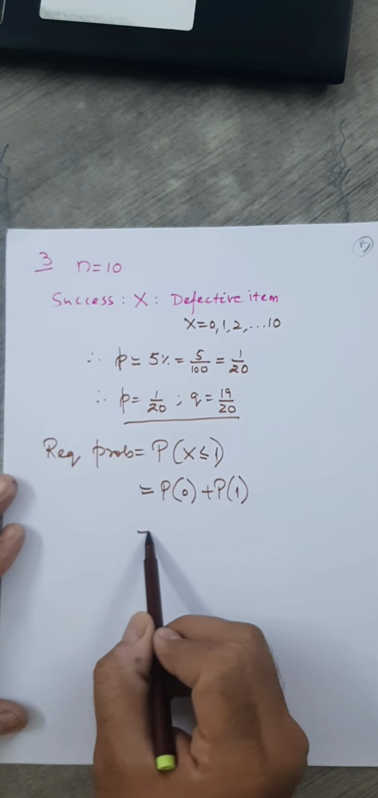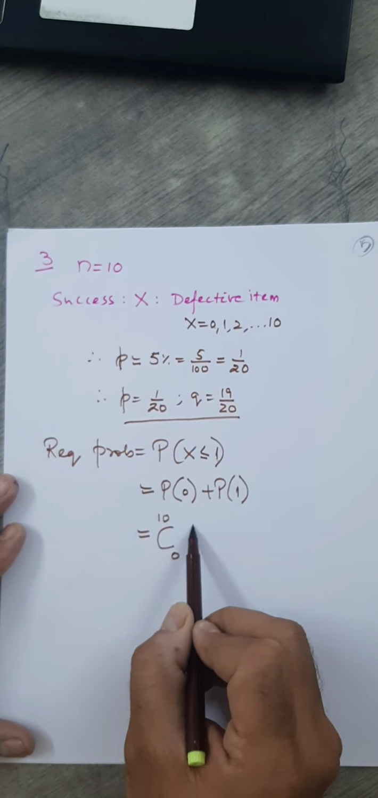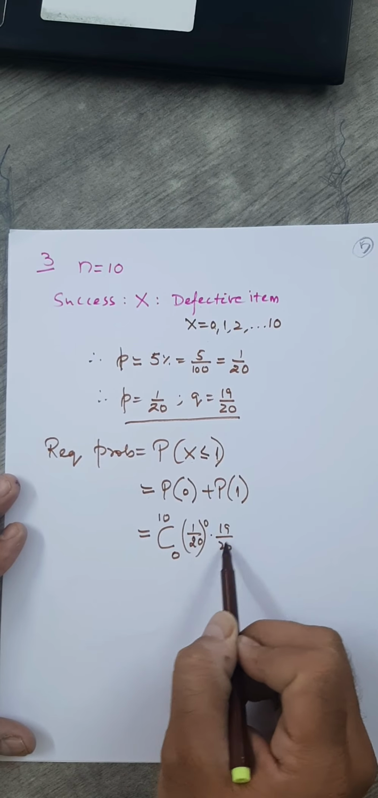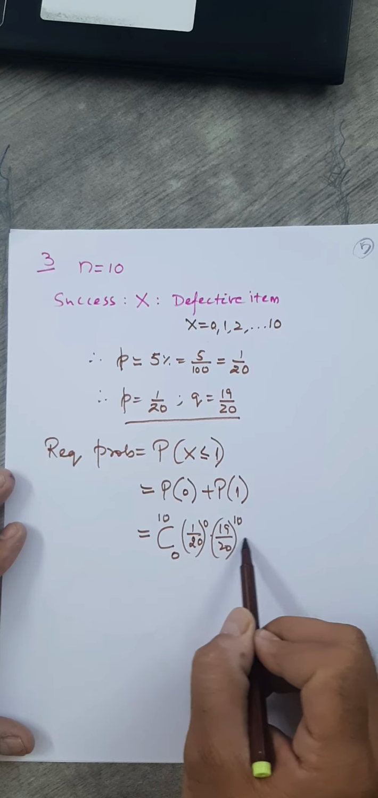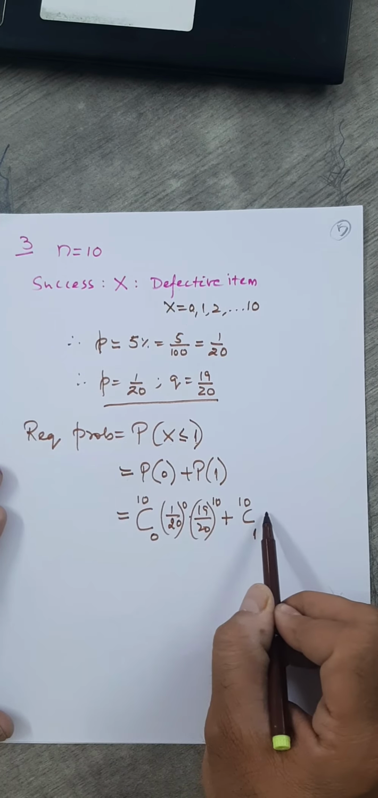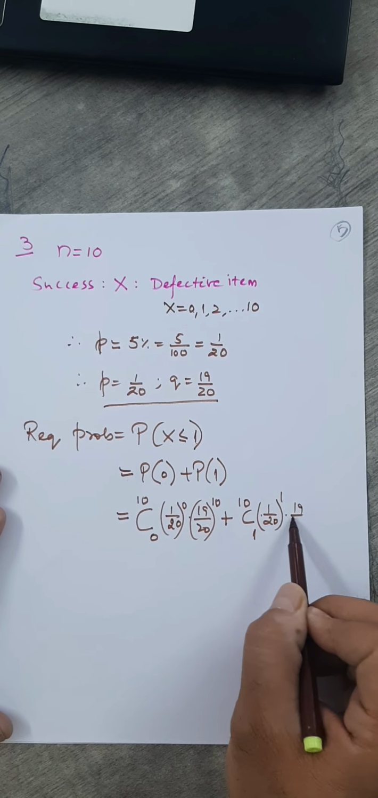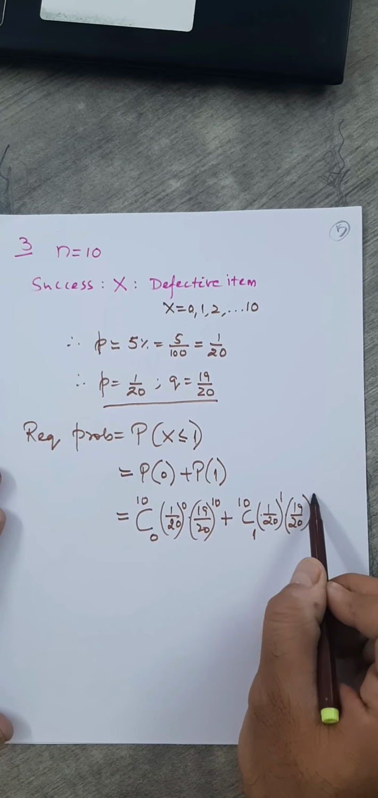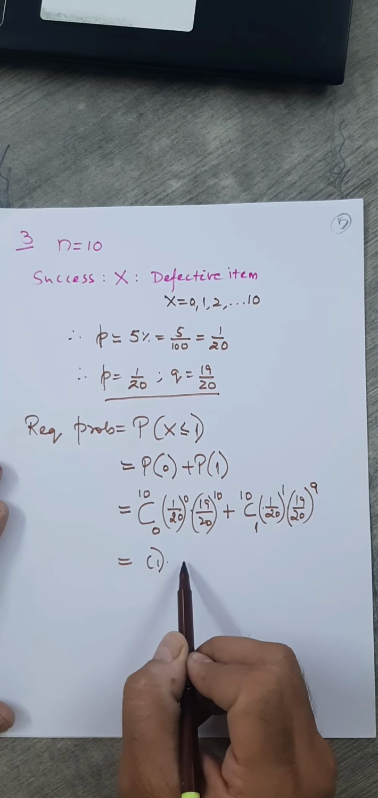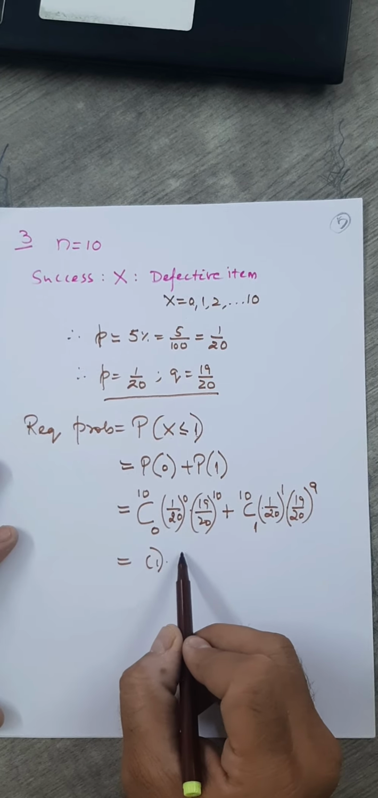Now simply you need to put the formula. 10C0 into p, p is 1 by 20 raised to 0, into 19 by 20 raised to how much? 10. Plus here we know 10C1 into 1 by 20 raised to 1 into 19 by 20 raised to here 1. So this should be 9. Okay, what is 10C0? 1. What will we get from this? You can just write here how we can write.